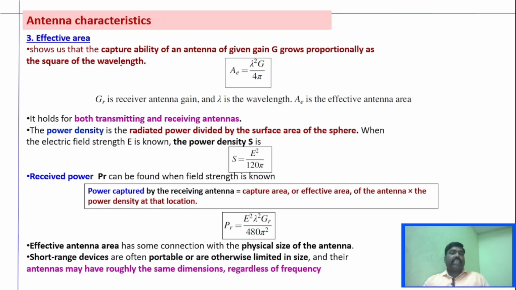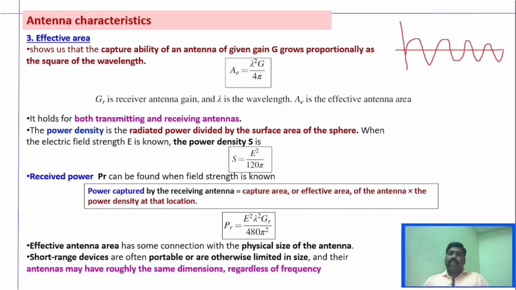We can mention it as the capture ability of an antenna of a given gain, which grows proportionally as the square of the wavelength. One thing you have to understand in antennas is that the wavelength plays a very vital role. So what is wavelength and what is frequency? You have to understand the relationship between wavelength and frequency. So when we say frequency,